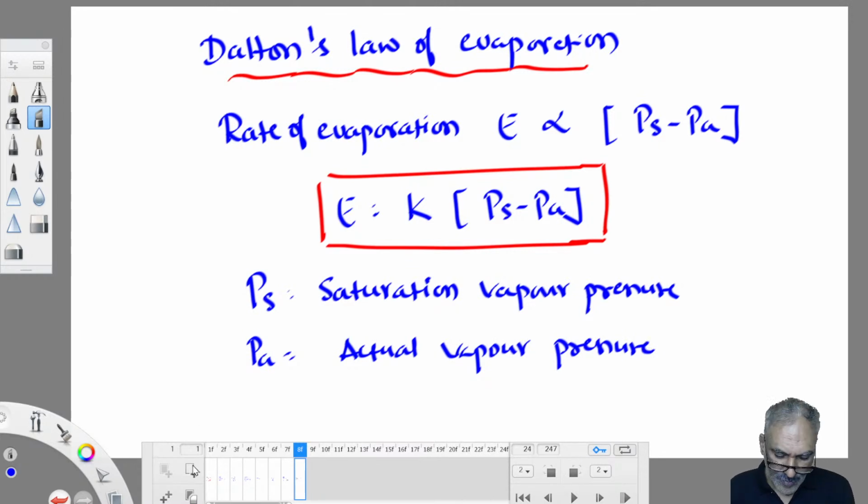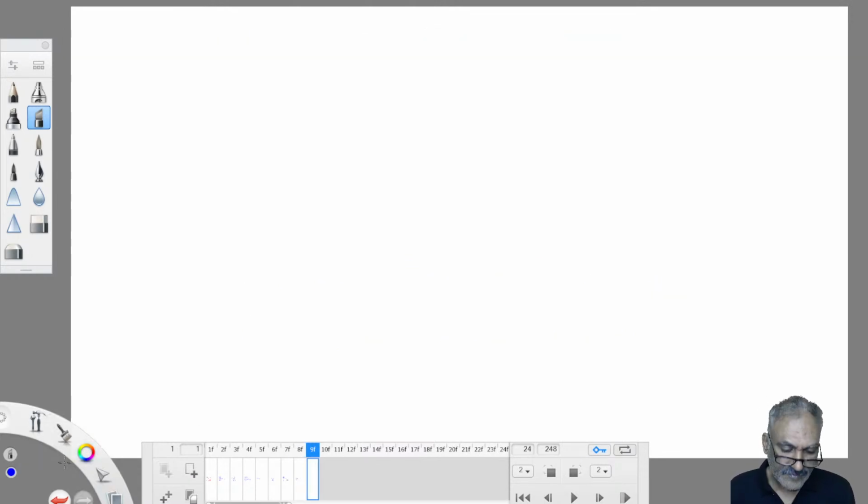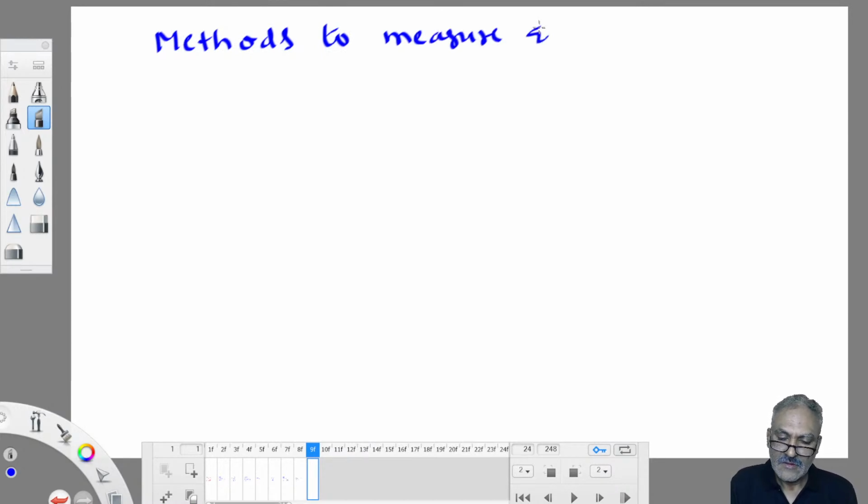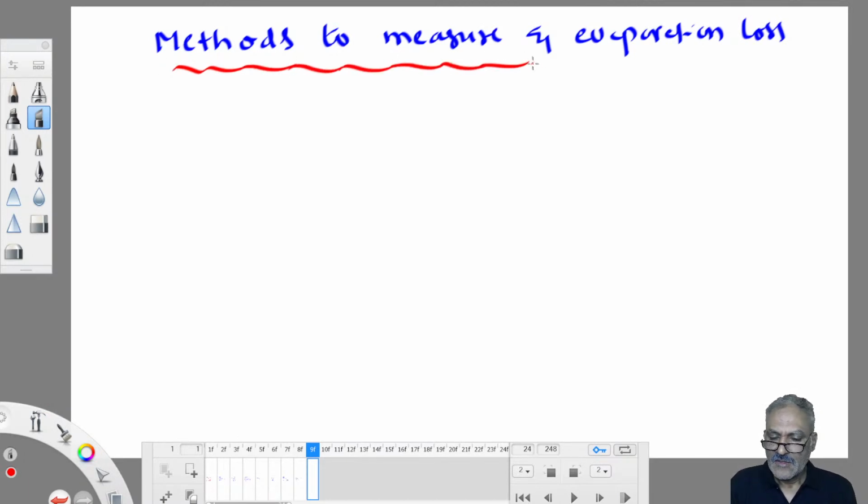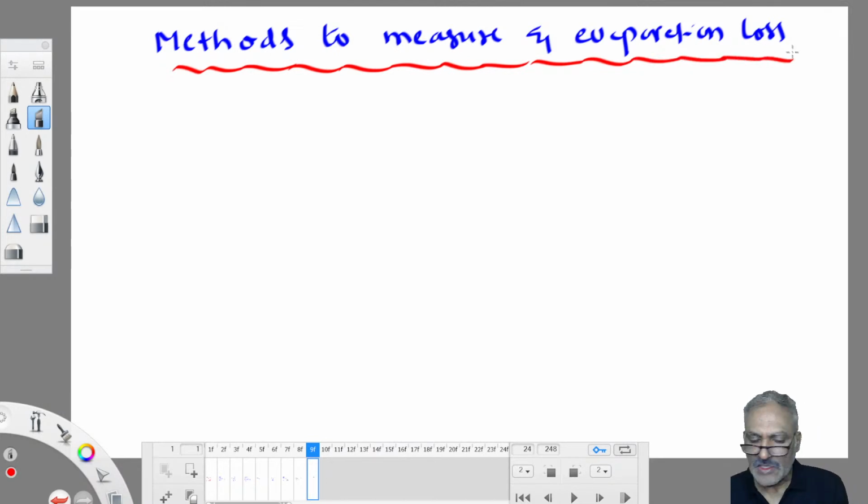Now let us see how many methods there are to measure and estimate evaporation loss. Now let us see numericals. It is a loss only, because I am living on the ground. Any water going away from me is a loss. Actually there is no loss, no gain. Loss to one system is gain to another system. For the atmosphere it is a gain, for the ground it is a loss, because we are talking about water available on the ground. Therefore, for us it is a loss, isn't it?